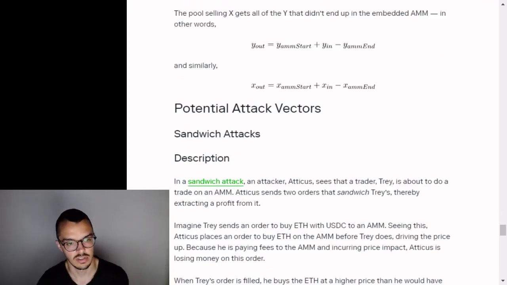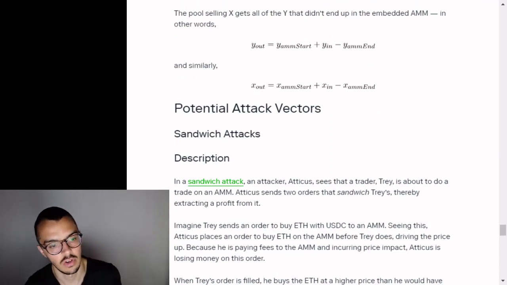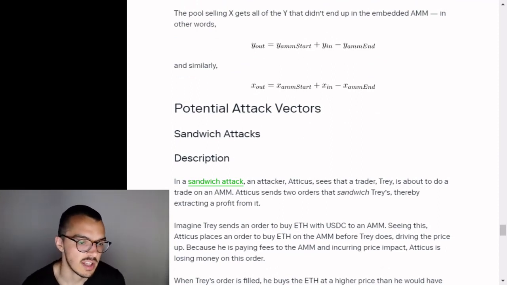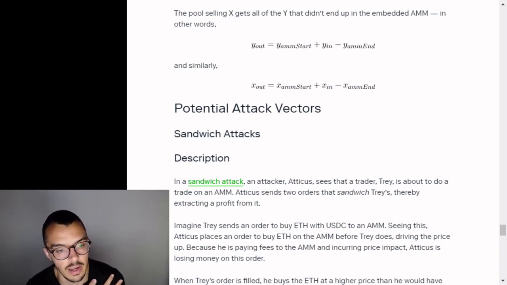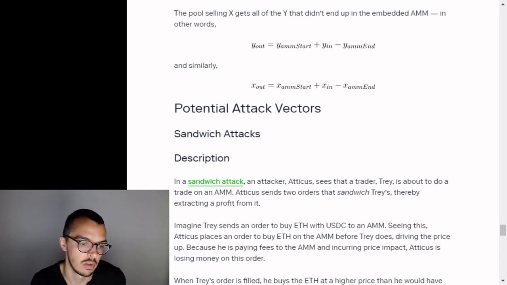Potential attack vectors. Sandwich attacks. Description. In a sandwich attack, an attacker, Atticus, sees that a trader, Trey, is about to do a trade on an AMM. Atticus sends 2 orders that sandwich the trade, thereby extracting a profit from it. Imagine Trey sends an order to buy ETH with USDC to an AMM. Seeing this, Atticus places an order to buy ETH on the AMM before Trey does, driving the price up.